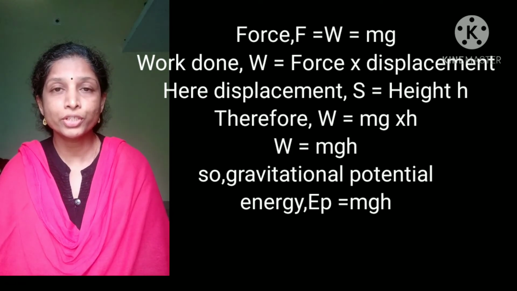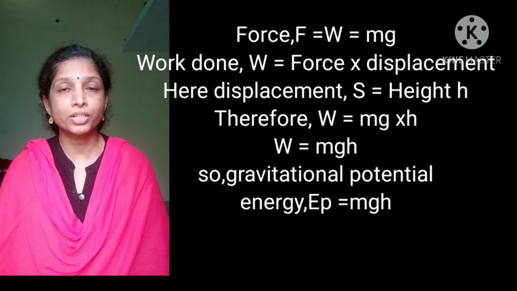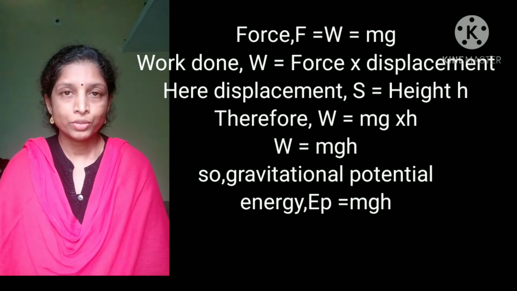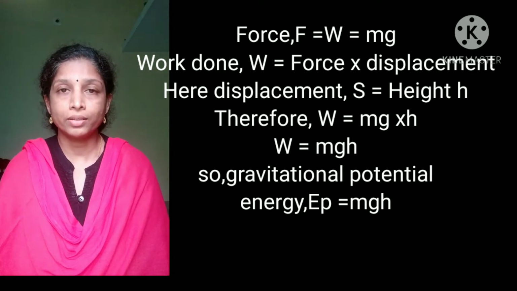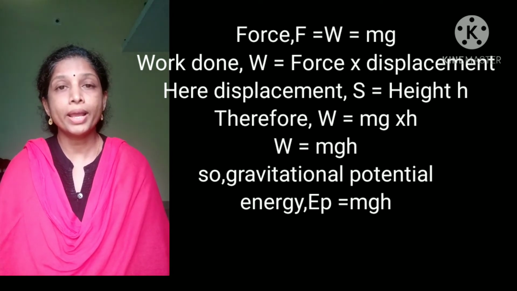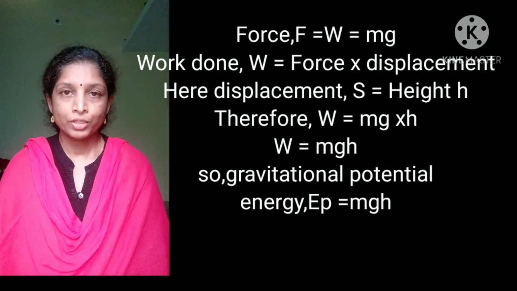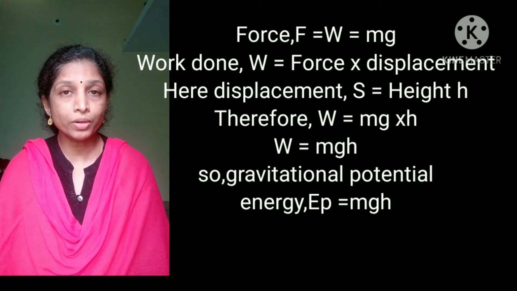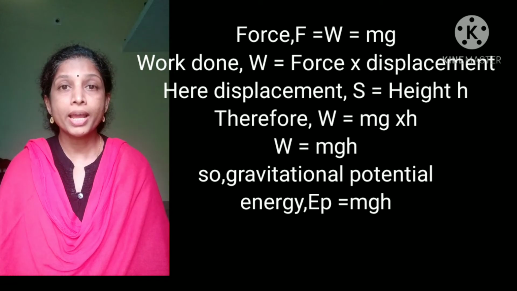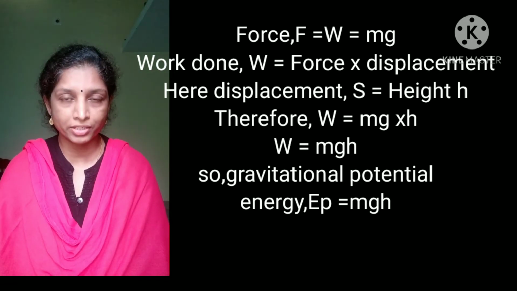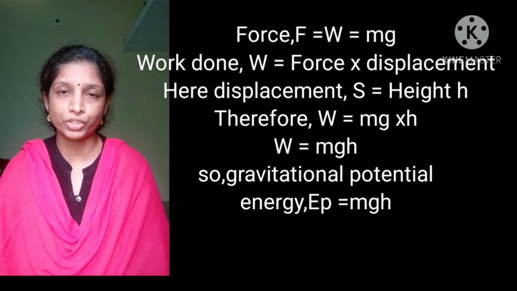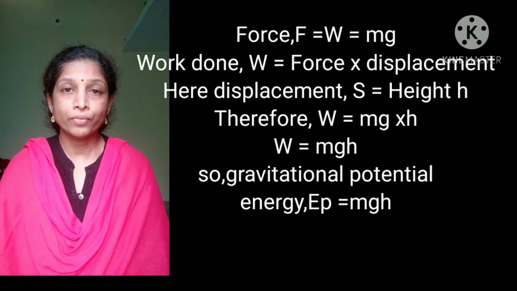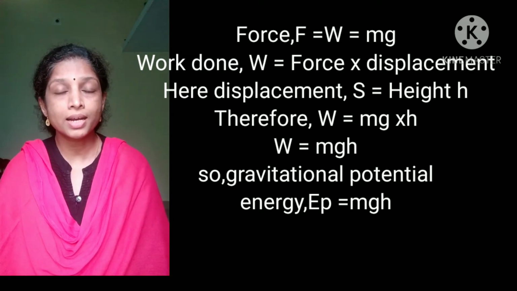So that is the equation for the gravitational potential energy. Potential energy, or gravitational potential energy E or EP, is equal to mgh. Here potential energy depends upon the mass of the object and the height at which it is raised. These are the two factors, and acceleration due to gravity g is constant. So the variable factors are mass and height.